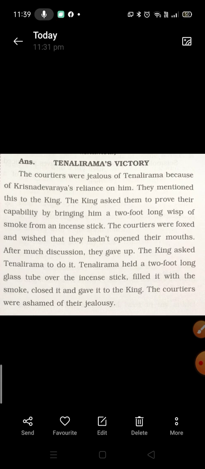The king asked Tenali Rama to do it. Tenali Rama held a 2 foot long glass tube over the incense stick, filled it with the smoke, closed it, and gave it to the king. The courtiers were ashamed of their jealousy. So, this could be the answer. This is how you are going to write the summary of a given passage.